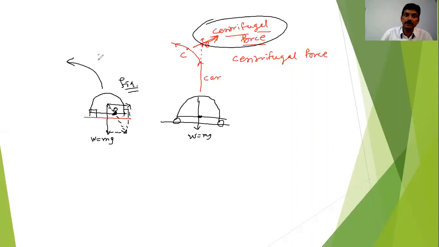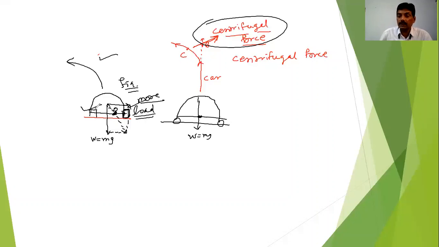But now, since it is taking the turn, the point has shifted to one particular side, towards this outer tire. So whenever the car takes the turn, the excess load will be on this tire rather than this tire. I think you have got this concept now.